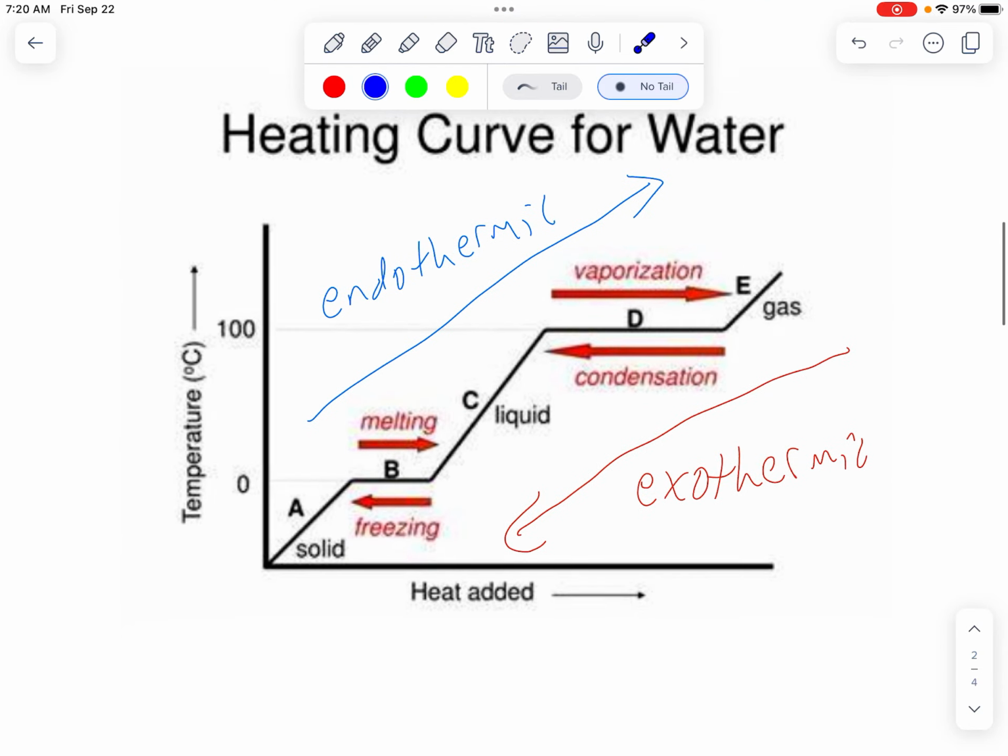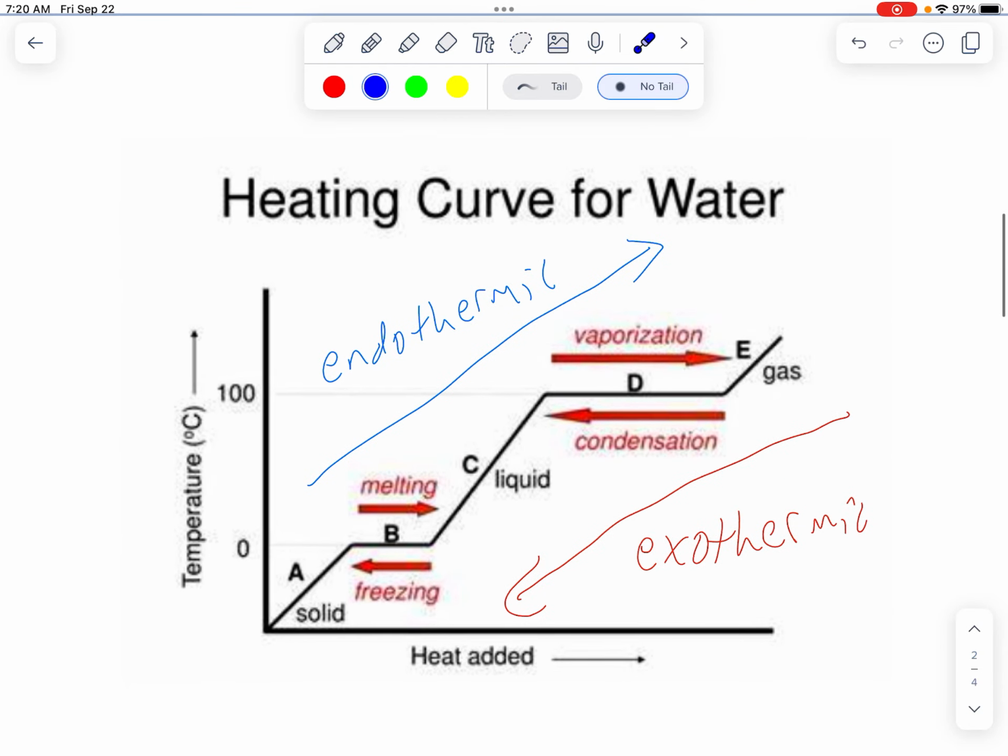So if we look at this heat curve then, it's showing a similar thing, but with a graph. Remember, every time you look at a graph, pay attention to what your labels are. So we have temperature on the y-axis here, and heat energy on the x-axis here. And so we can just follow as we add heat. We see the temperature of the water going up as we add heat energy, okay? And so it starts at this low heat energy as a solid, and we would call that ice for water.